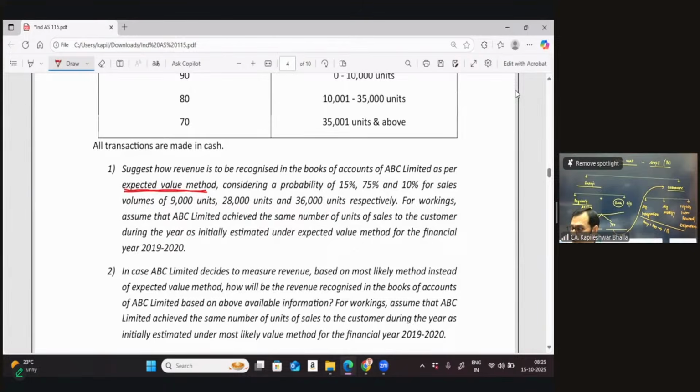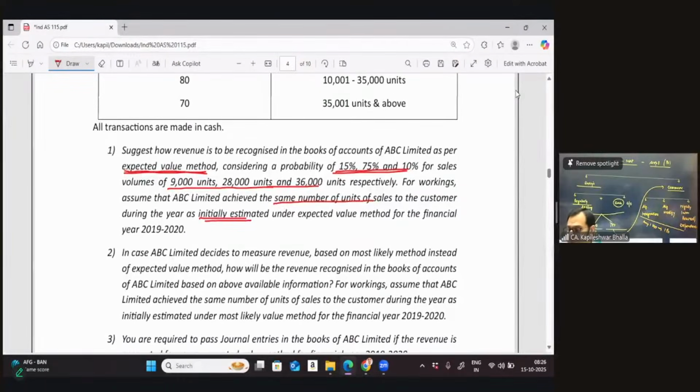Considering a probability of 15%, 75%, and 10% for a sales volume of 9,000, 28,000, and 36,000 units respectively. He's given us that there is a probability of 3 different volumes of sales to be achieved. And he says that you need to consider the concept of the expected value method. For workings, assume that ABC achieved the same number of units of sales to the customer during the year as initially estimated under the expected value method. Let's first read the question, then we'll come back to the individual requirements.